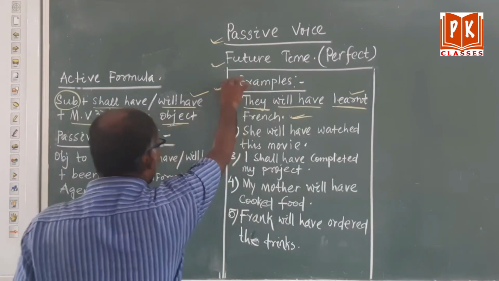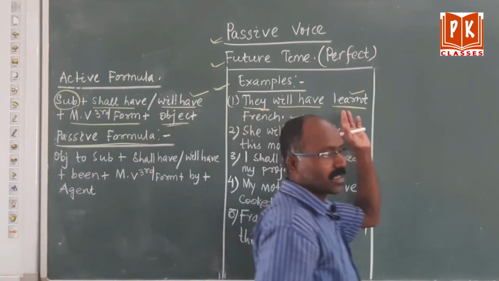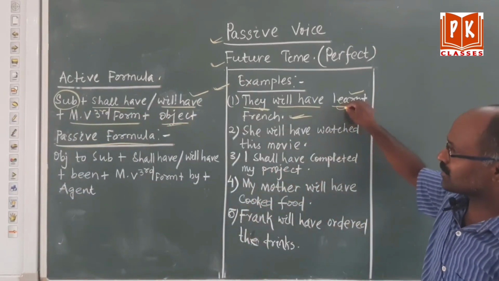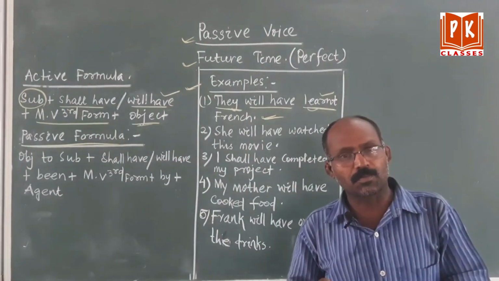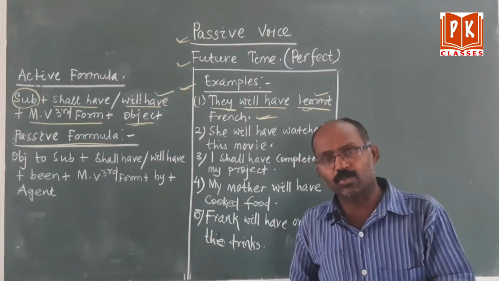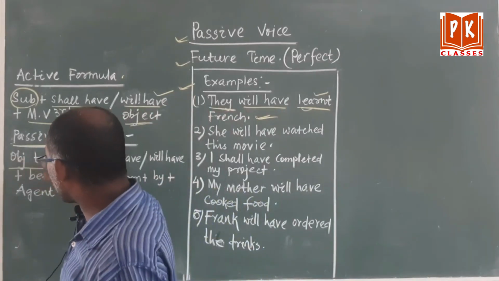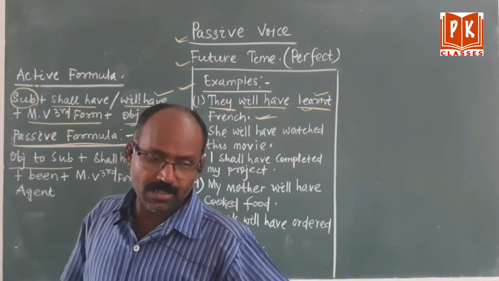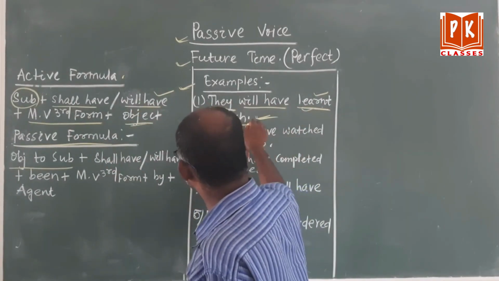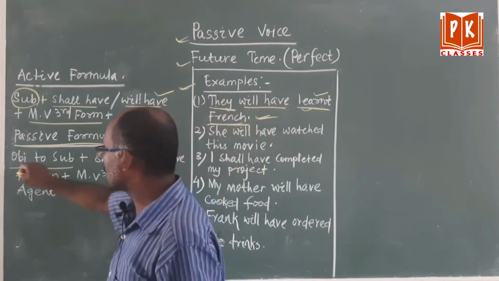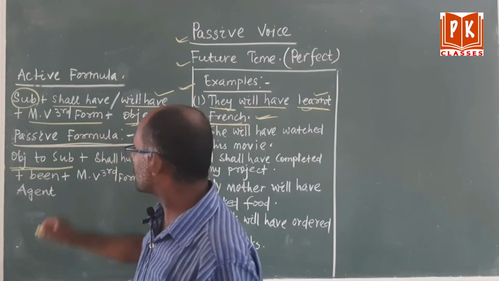But today, our discussion is on passive. That means how we will change this sentence into passive. Already you have read the passive formula in present and in past, and now the future is going on. So, what is the passive formula? The passive formula is object to subject. Suppose, they will have learned French. French is the object. That means the object will come first. It will take the place of the subject. That means object to subject.